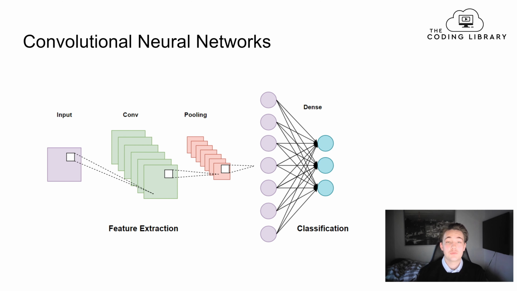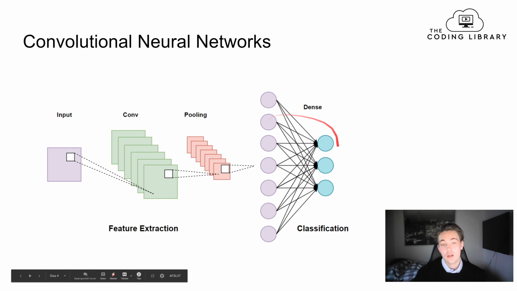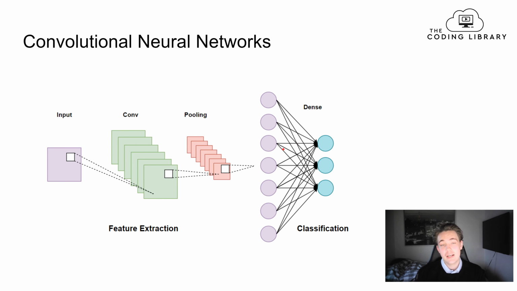And then at the end, because we're doing a classification problem, we need to connect our pooling layer or convolutional layer to our dense layer, where we can get some numbers, which get passed through this dense layer over here. And then at the end here, we will get some values for the classification of the image that we inputted to our neural network.